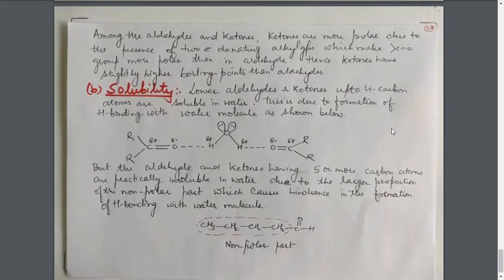Next is solubility. In the case of solubility, we must remember one thing: if any compound is soluble in water, that is only because of the formation of H bonding. Any compound which is soluble in water is soluble only because of the formation of H bonding. So, in the case of organic compounds, if it is stated that this compound is soluble and this compound is not soluble, you will simply say the compound which is soluble in water is so because of the formation of H bonding.